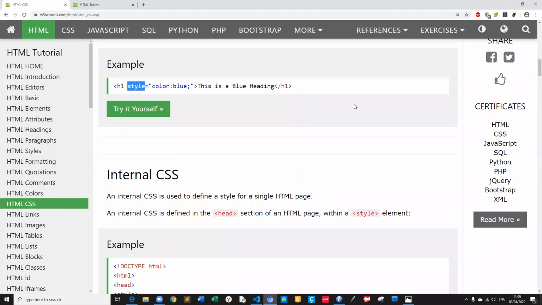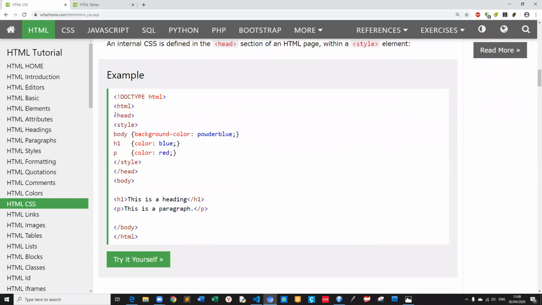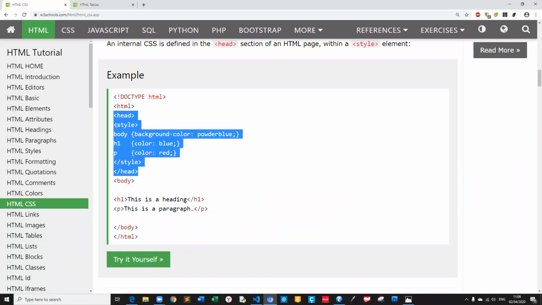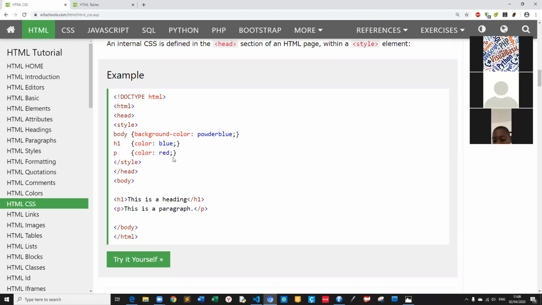Between the head, you can use the style tag, open and close the style tag. Look, style and style, and you give the body background color. You can give any color: powder blue, green, yellow, black. H1 color will be blue, and the paragraph, for example, red. This is a heading. This is the paragraph. Here is one example.